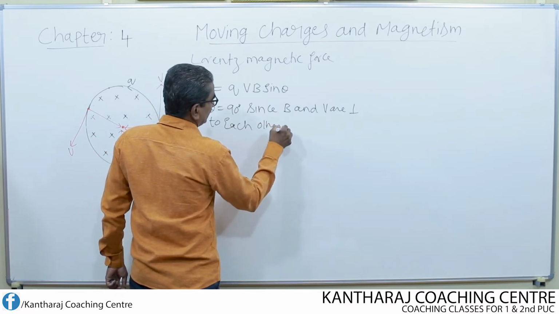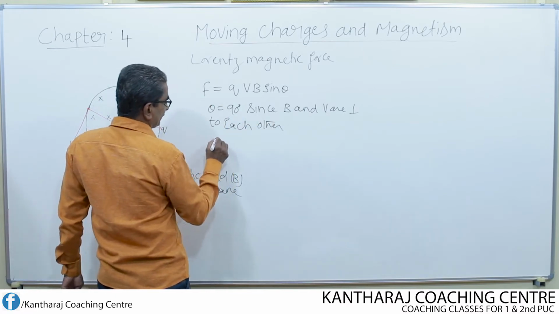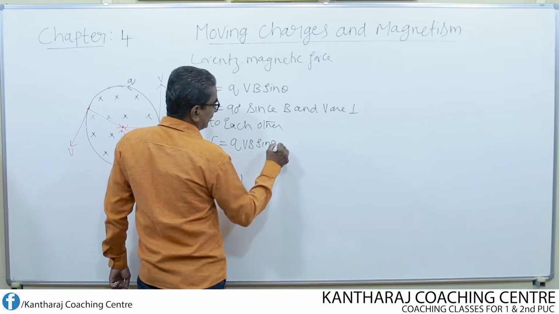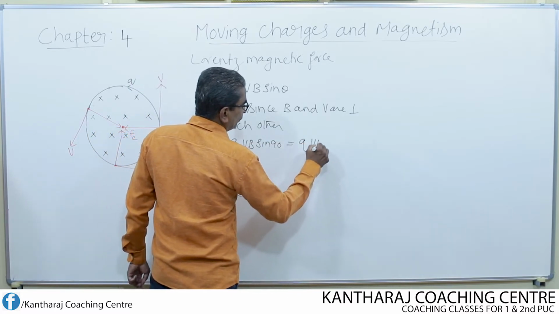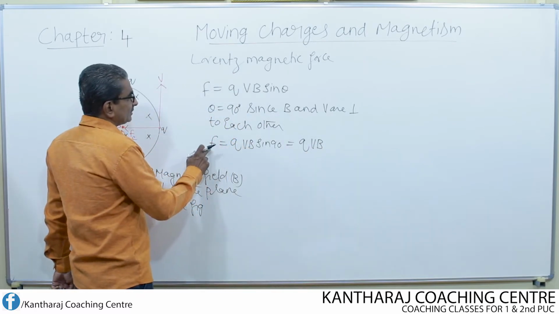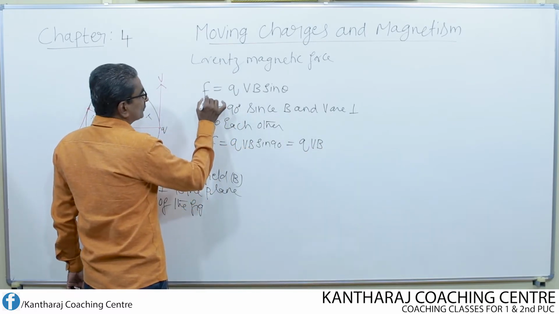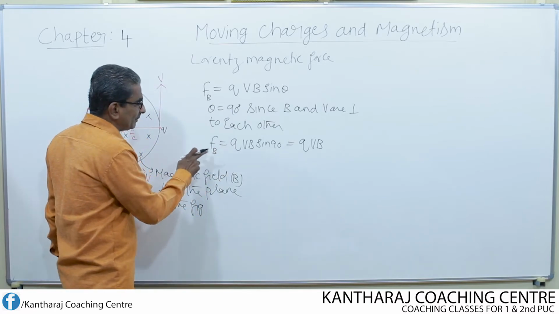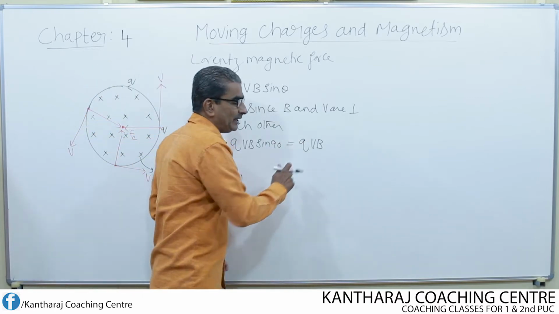Then what happens to this equation now? F equal to QVB sin 90, and sin 90 means 1, so it will be QVB. This Lorentz magnetic force, force due to magnetic field, is equal to QVB.